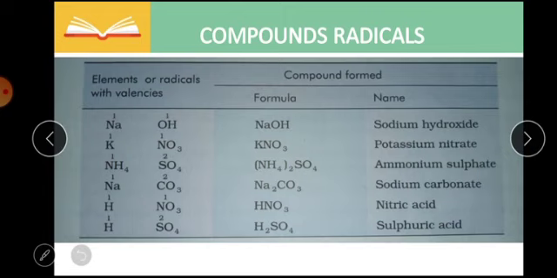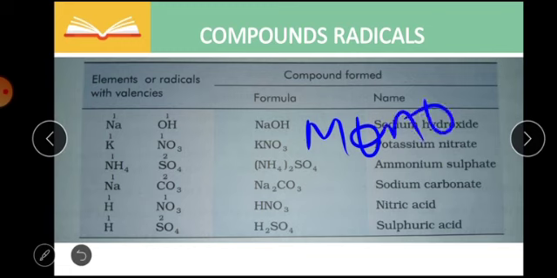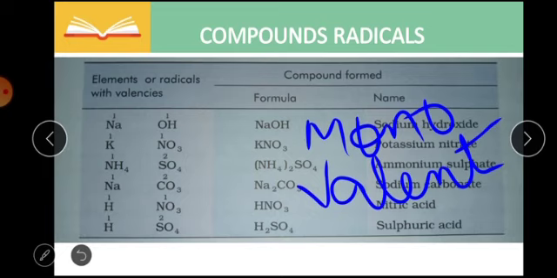When a compound or element with a valency of 1 combines with an element or compound with a valency of 1, these are known as monovalent radicals. Have you understood?